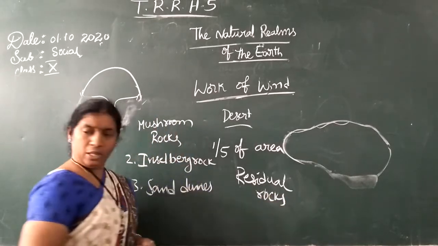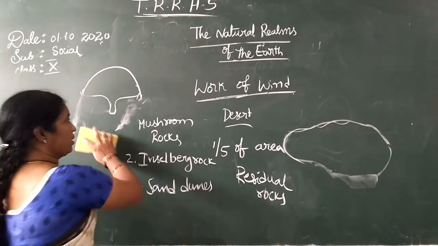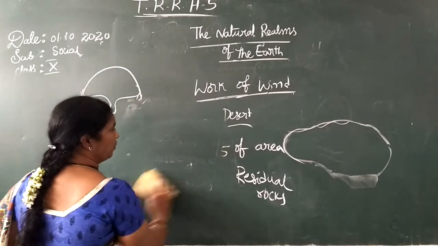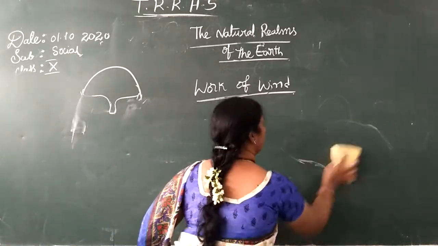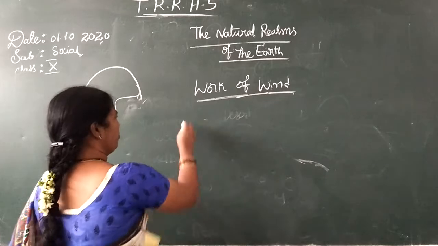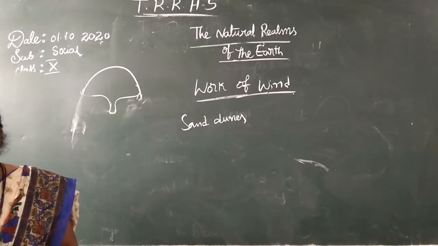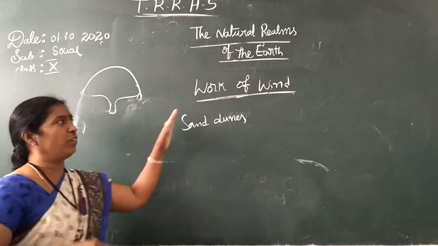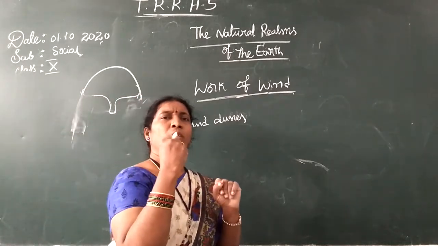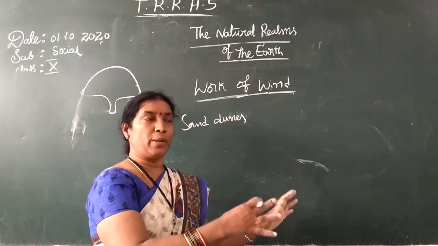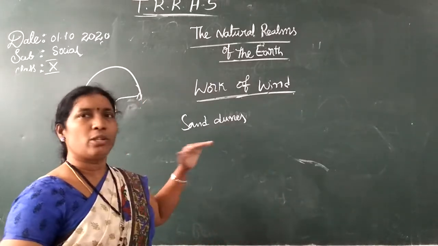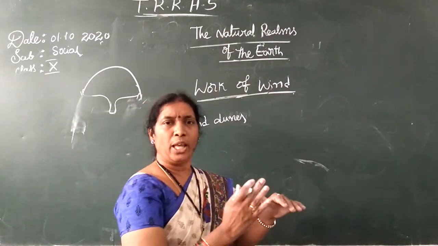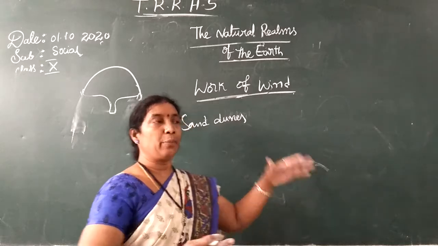And the third one is sand dunes. What are sand dunes? Generally, there is heavy movement of the wind, continuously hitting and eroding the material, the sand particles.